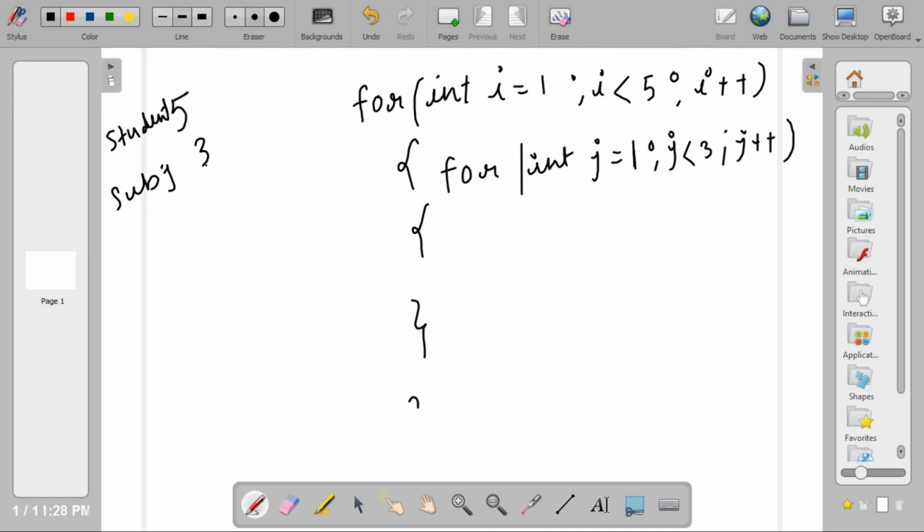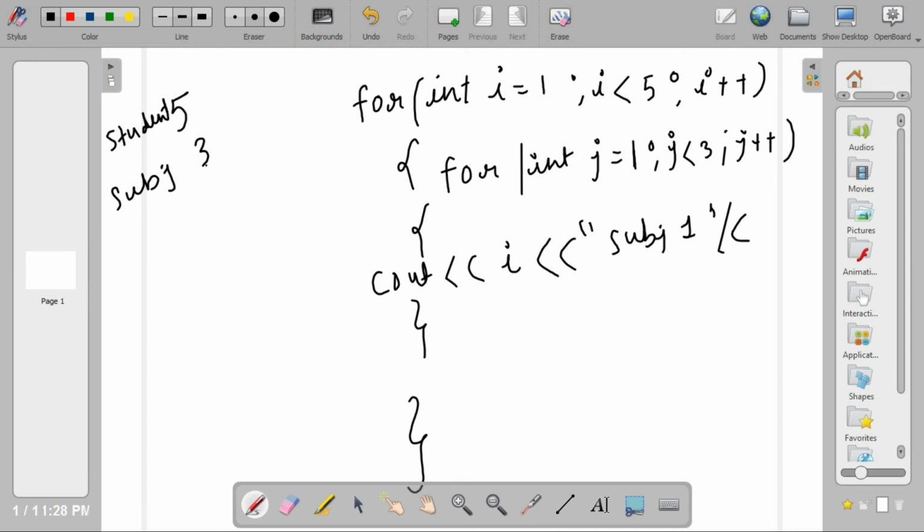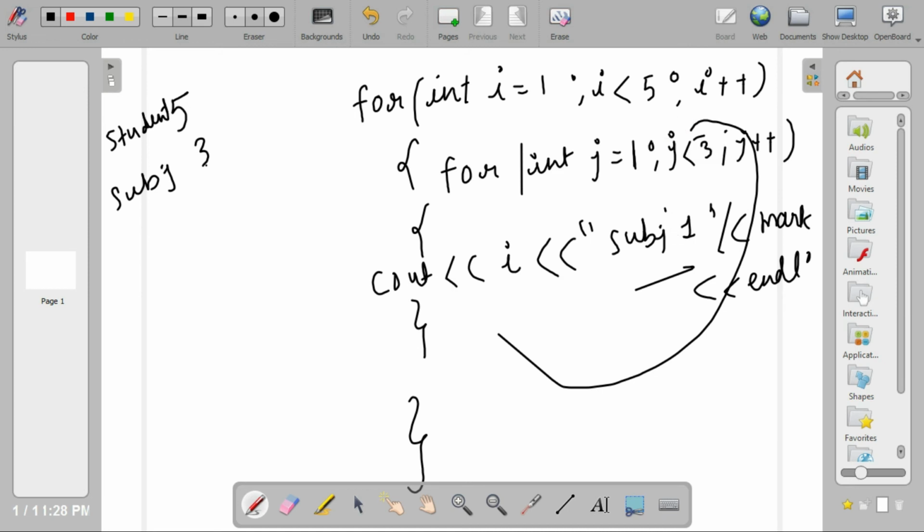We will print the marks of one student: cout student i, subject 1, marks, and endl. So whatever is the value of marks for subject 1, then again for subject 2. You can write here subject j. So for subject 1, then subject 2, then subject 3. Then when i increments, it will be for student number 2.